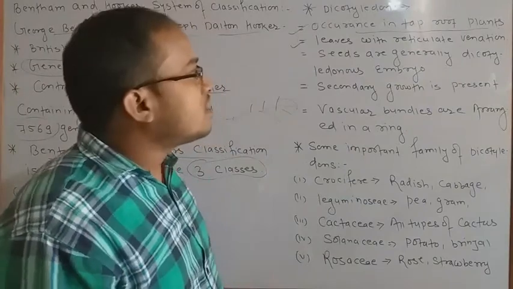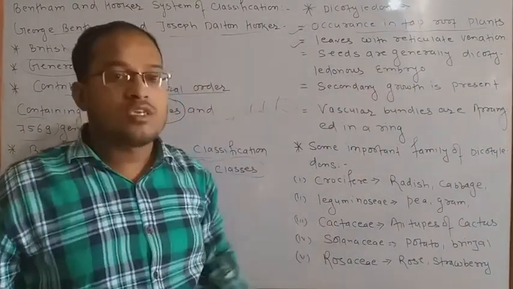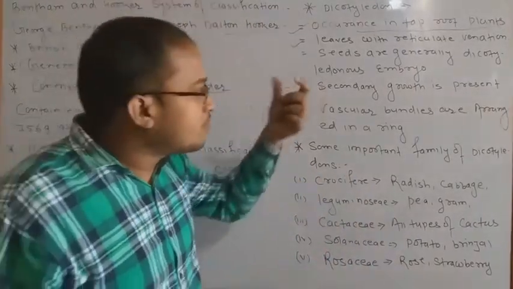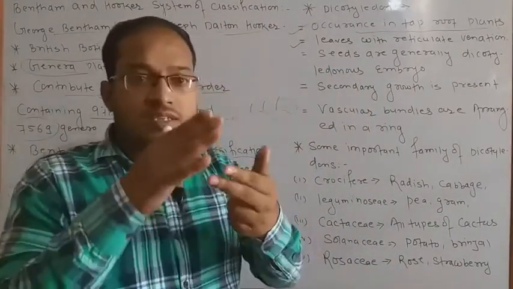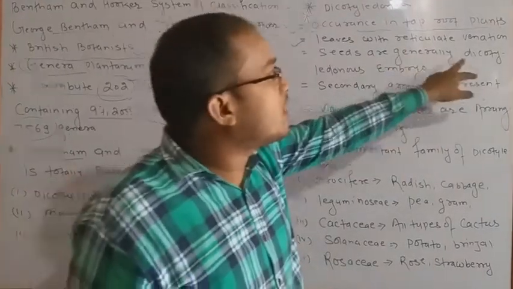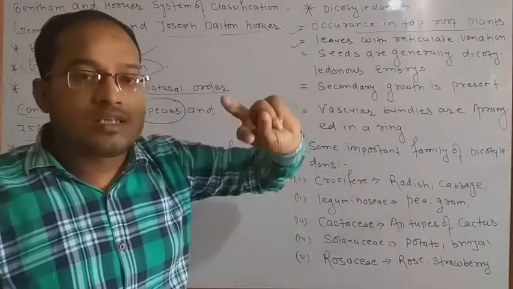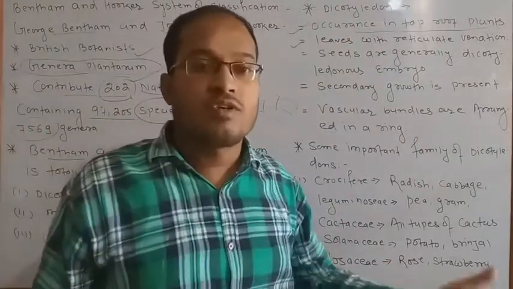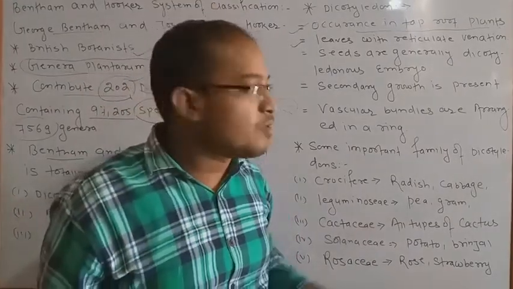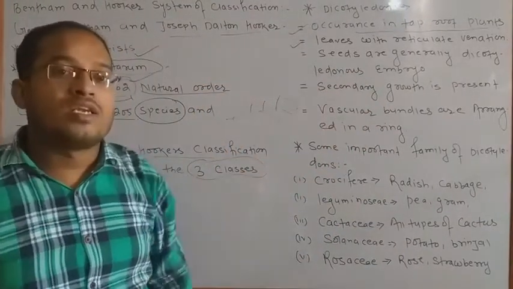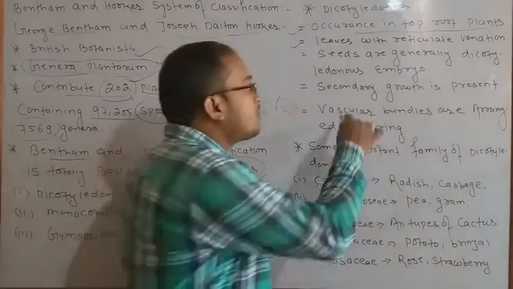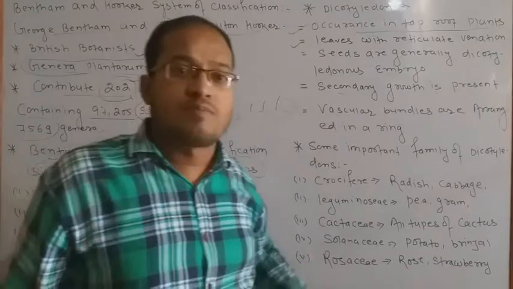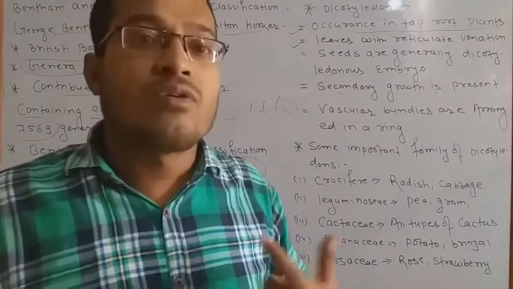Second, seeds are generally dicotyledonous embryo. Mostly the seeds are covered in two packed embryos. The embryo is single but there is a partition, so they are called dicotyledonous embryos. That is why they are dicotyledons: di means two, and cotyledons, and we have also discussed seedlings and cotyledons in plants. So they are dicotyledons in nature. And most important, after the primary stage, secondary growth also takes place.